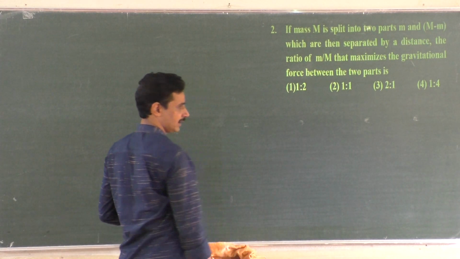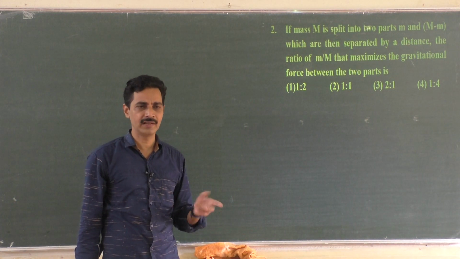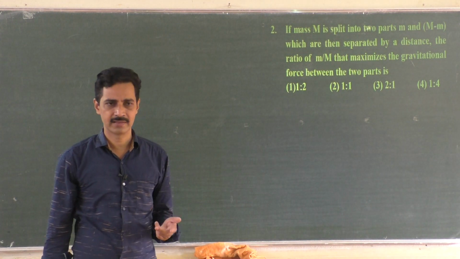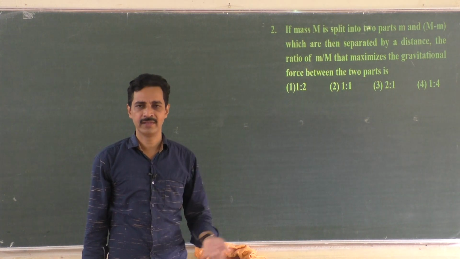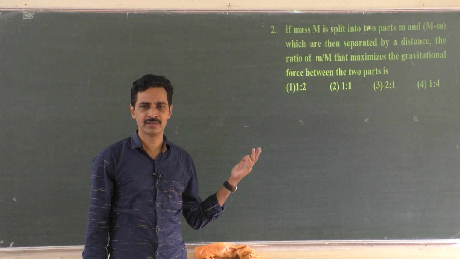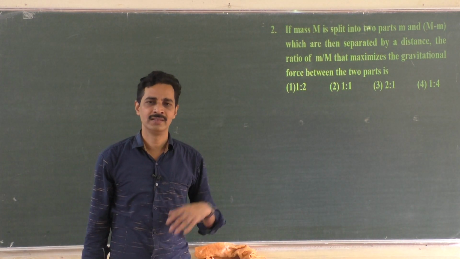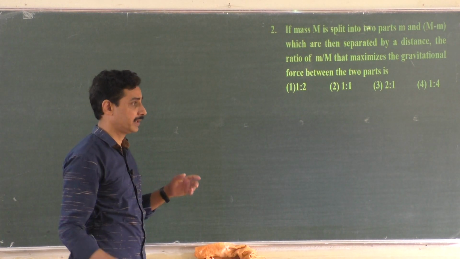If a charge capital Q is divided into two parts, capital Q minus small q and small q, suppose 10 coulomb is divided into 7 coulomb and 10 minus 7, that is 3 coulomb. 5 coulomb and 5 coulomb, 6 coulomb and 4 coulomb, 8 coulomb and 2 coulomb. Similarly, mass, suppose it is 20 kg divided into two parts, 10 kg, 18 kg and 2 kg, 5 kg and 15 kg, anyway. But the condition is you have to separate them by a certain distance.